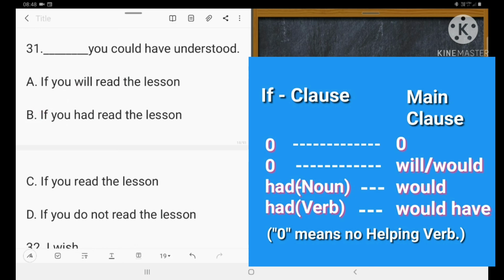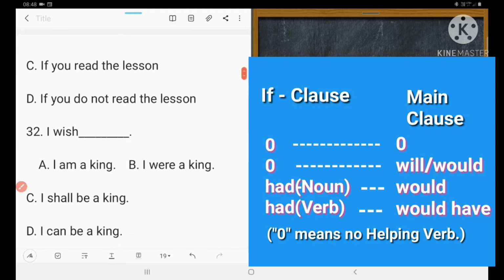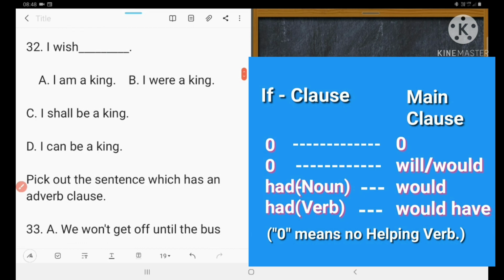Okay. Next one is I wish I am a king. Wish is always followed by past tense. I am a king is present tense. I were a king. I shall be a king. I can be. So the correct answer is B. 32B. Could you understand?